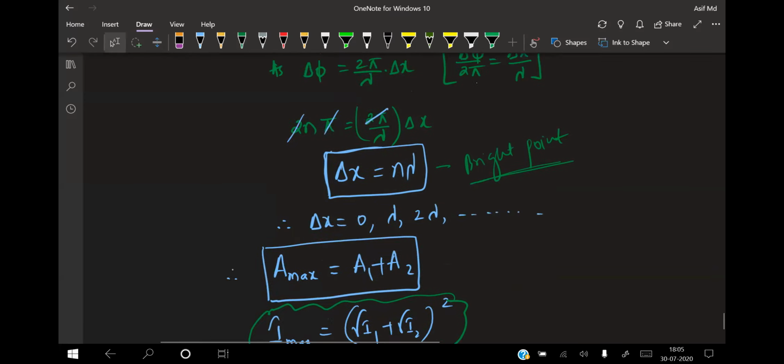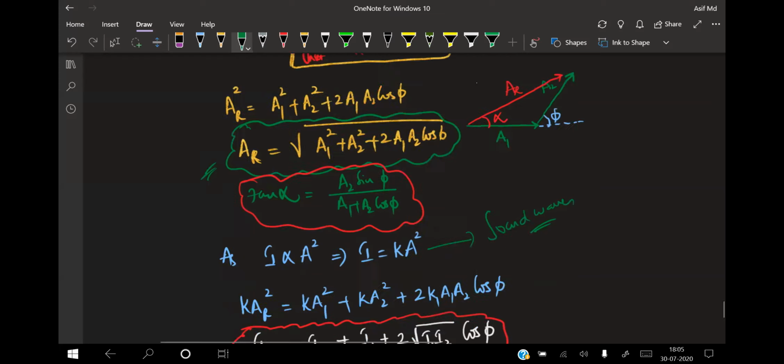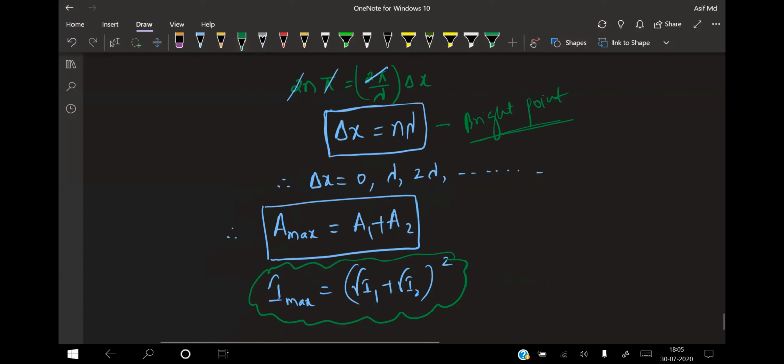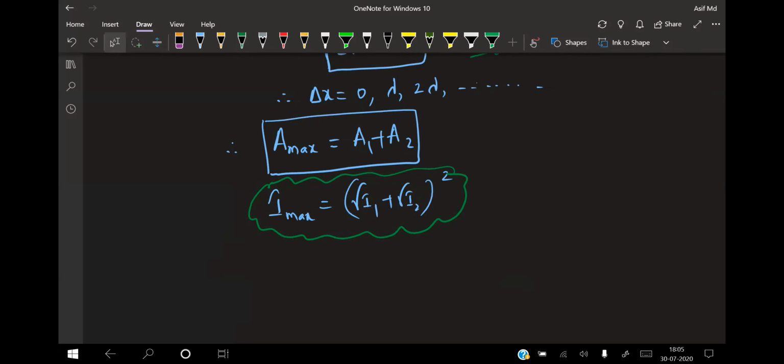Now if I'm talking about A maxima, cos phi value is taken as 1. So this becomes the square root of A1 square plus A2 square plus 2 A1 A2, which is A1 plus A2 whole square. The root and square go off, so we get A1 plus A2. In the same way, I max is equal to root I1 plus root I2, whole square. That gives the maximum intensity.